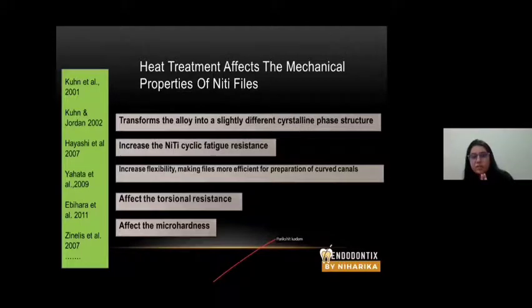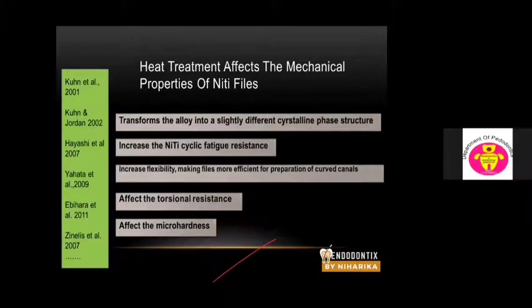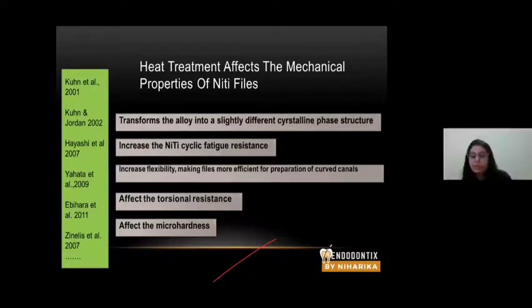Heat treatment transforms the alloy into a different crystalline phase structure. It increases the cyclic fatigue resistance of the file. That means the longevity of the file increases. It also increases the flexibility of the file, making files more efficient for preparing curved canals. Studies have shown that heat treatment of wave 1 file has made it 80% more flexible. Imagine how much is 80% more flexibility enhancement. So that means the file is even more safer when you're going to use it in curved canals.